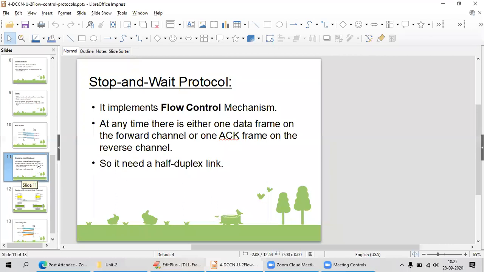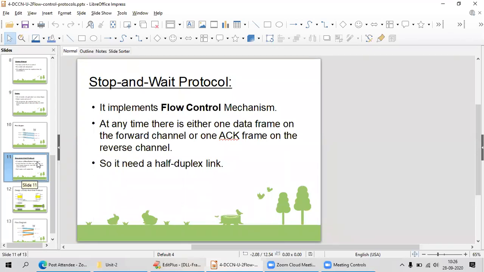With the stop and wait protocol. Okay, your stop and wait protocol is the next protocol in your ideal channel. It implements a flow control mechanism. Your stop and wait protocol implements the flow control mechanism in this particular thing. Okay, how this flow control mechanism will be implemented, that we are going to see.